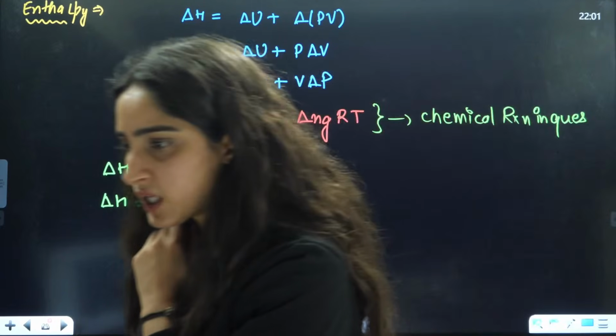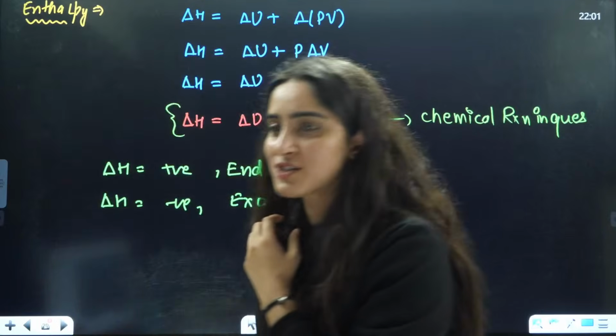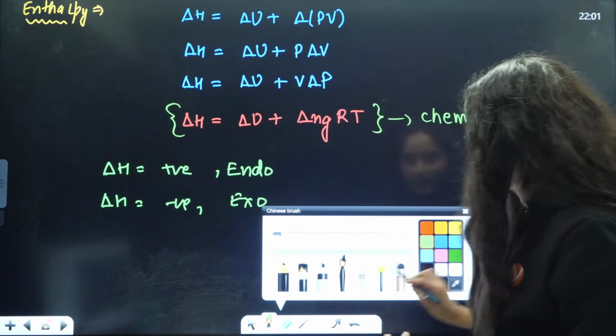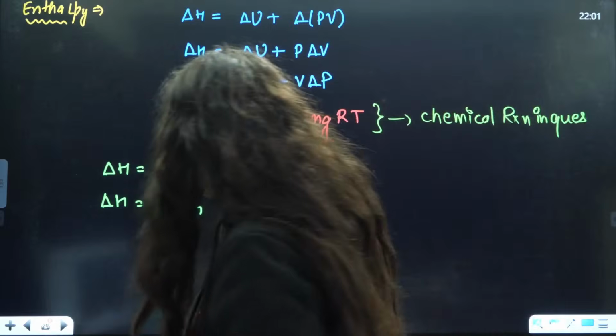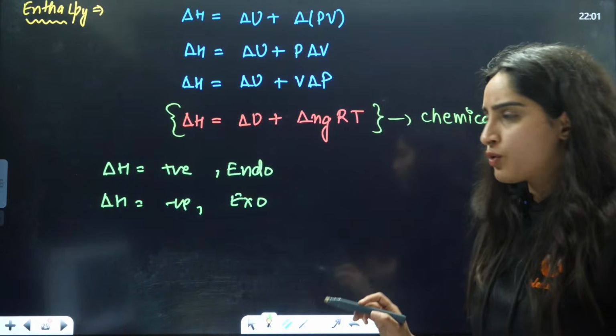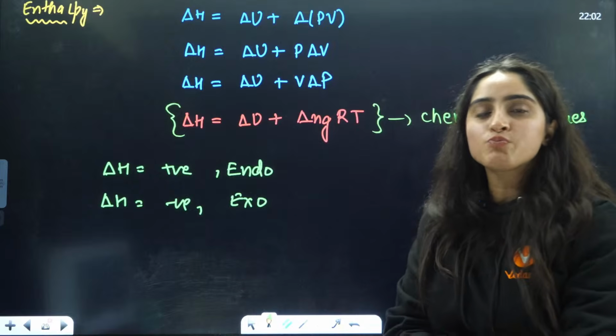But I don't know what the class duration is. I think we are about to finish this only. After that, we'll do questions, right? Okay. Now, delta H is positive.